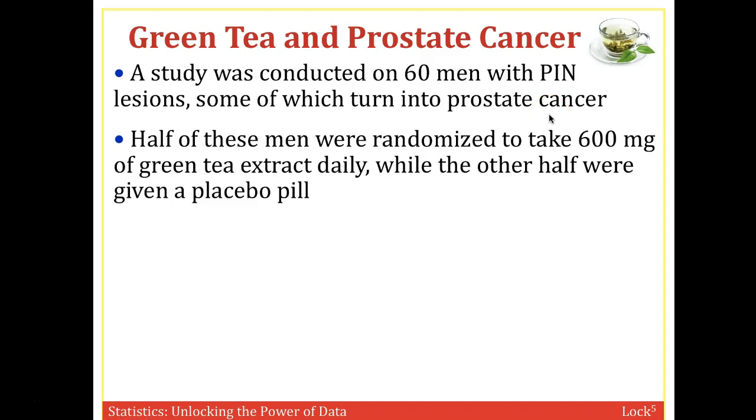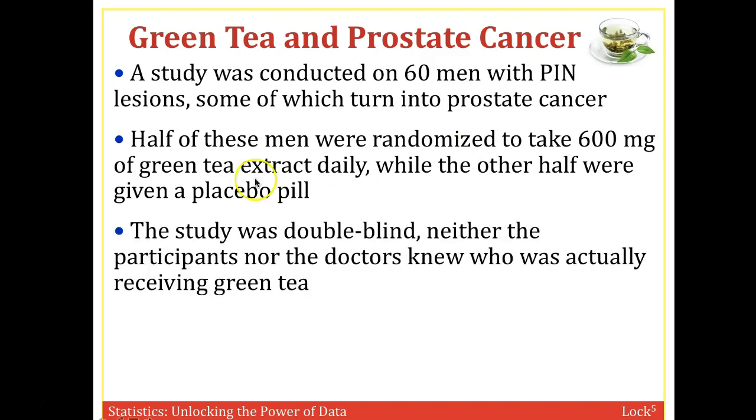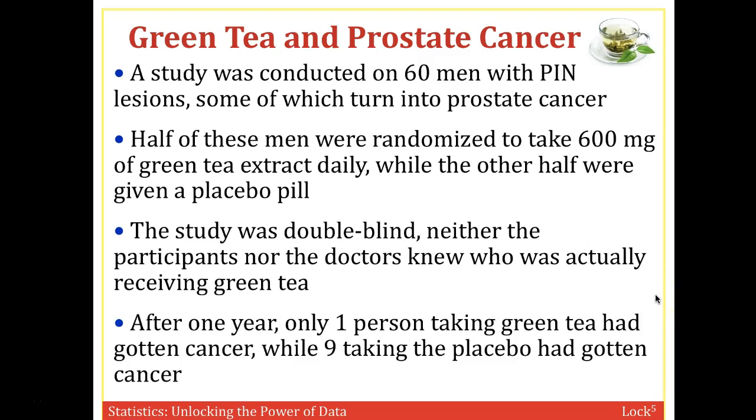Half of these men were randomized to take 600 milligrams of green tea extract daily. The other half were given a placebo pill. And the study was double-blind, so neither the participants nor their physicians knew who was receiving the green tea versus the placebo. After 1 year, one person that was taking the green tea supplement got cancer, while 9 that were taking the placebo did get cancer. So 1 out of 30, they split this into 2 groups, got cancer, and 9 out of 30 that were taking the placebo got prostate cancer.